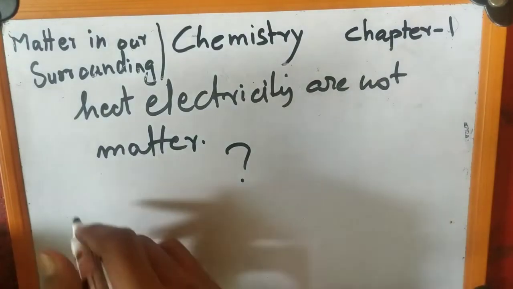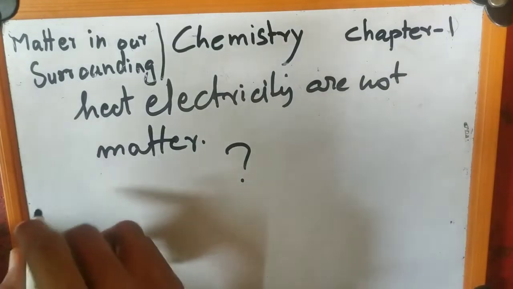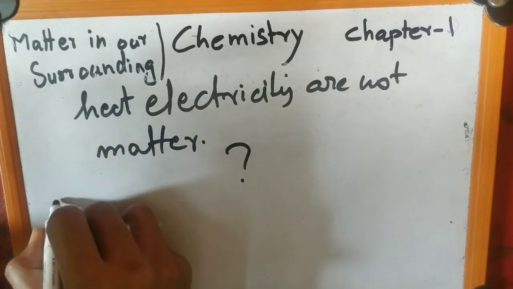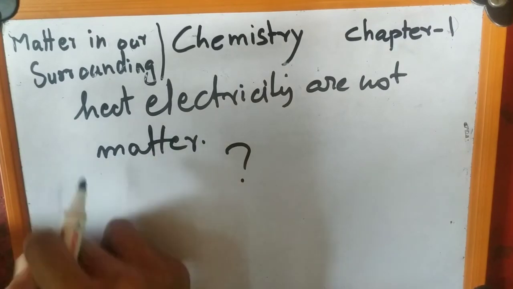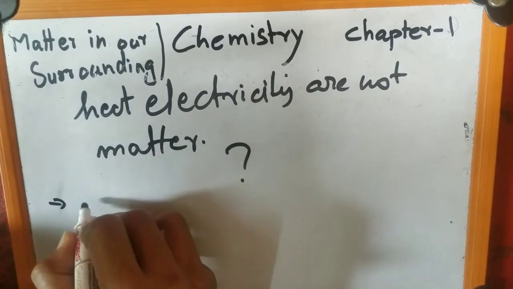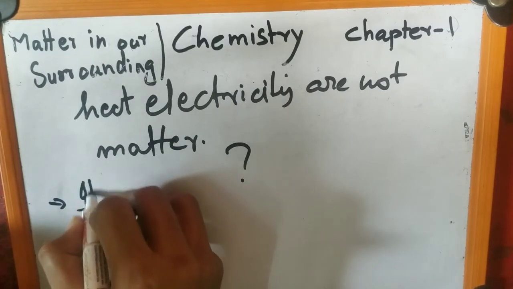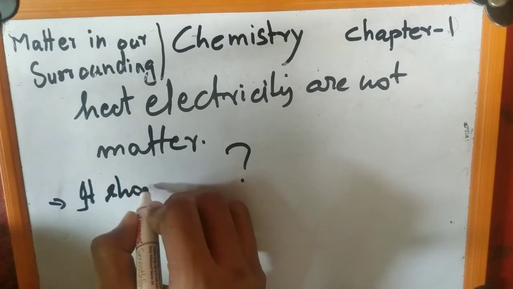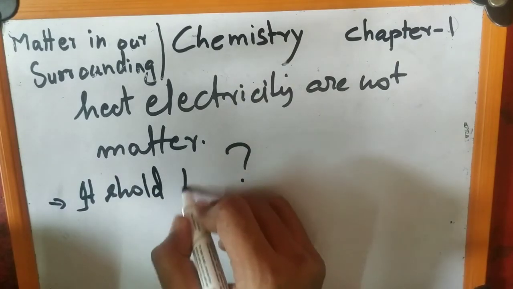Because for being matter there are three conditions as follows. Firstly, it should occupy space. It should have a volume, meaning it should occupy space.